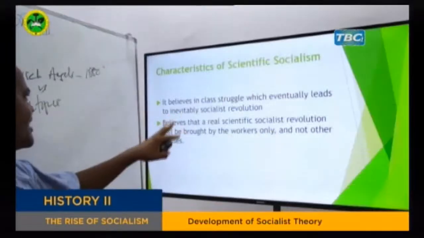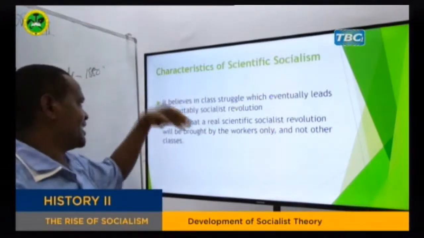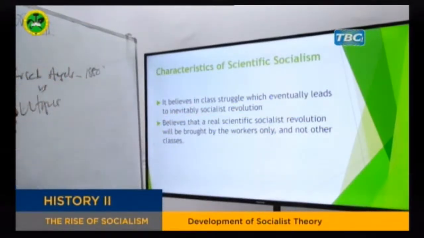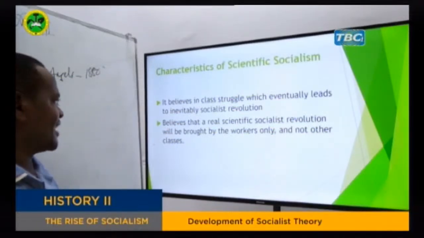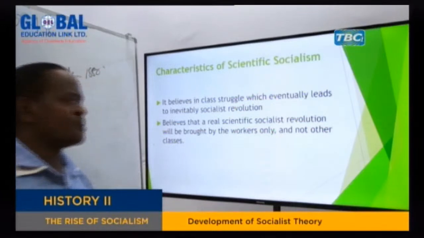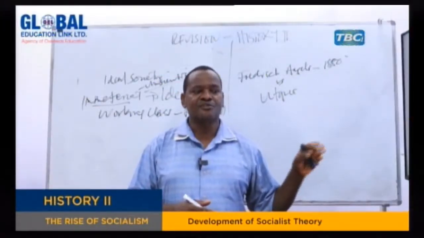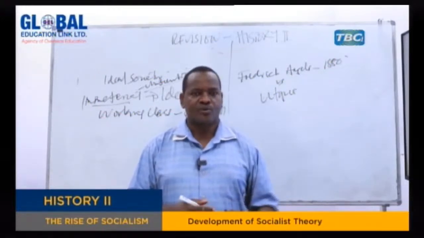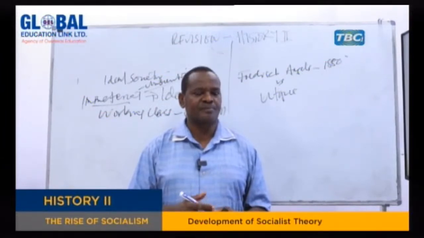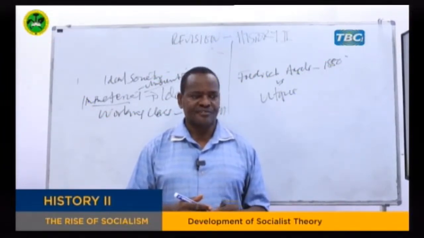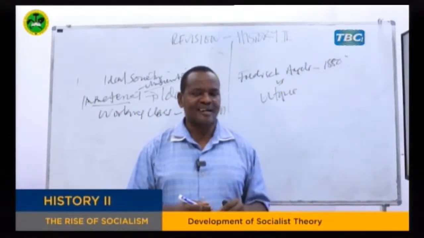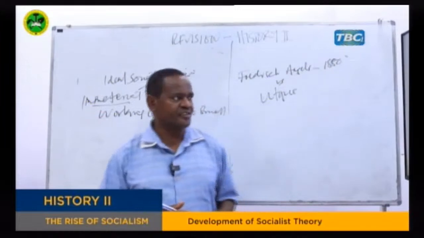Another characteristic is that it believed, as I said earlier, in class struggle, which will eventually lead to an inevitable socialist revolution. They believe that a real scientific socialist revolution will be brought by the workers and nothing else. And this, of course, contradicts what happened in China, where the revolution was a peasant revolution. So he believed that revolution can be brought by the workers and nobody else. This is what is meant by scientific socialism as proposed by Dr. Karl Marx and Friedrich Engels.